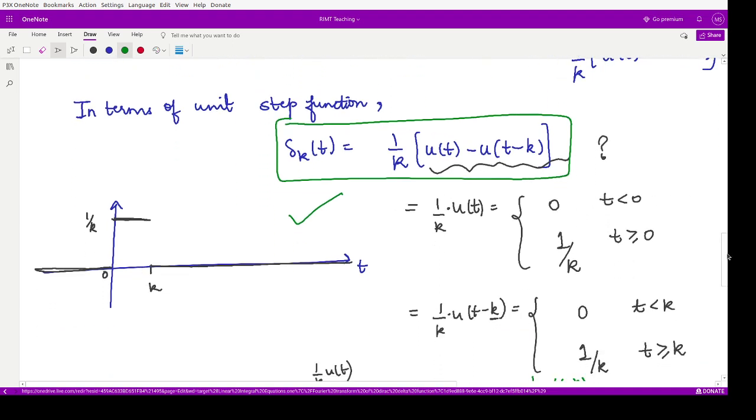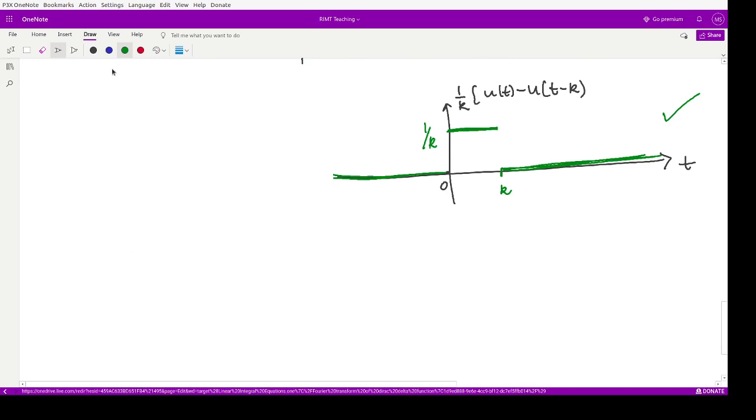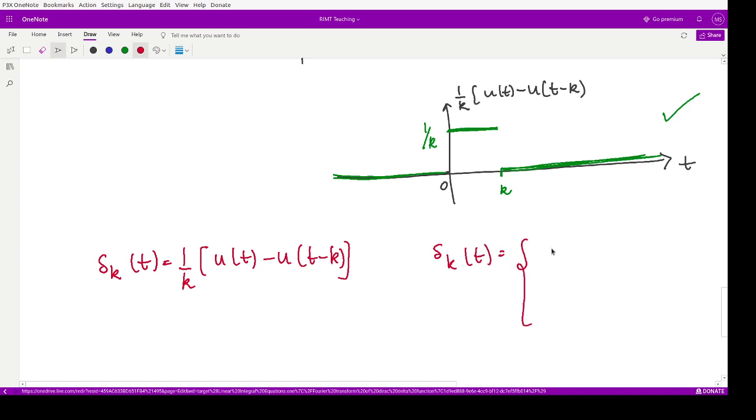Now how is this equivalent to the Dirac delta function? This is defined using k. So what if I take k tending to 0? I have this definition delta k t, that is 1 by k u of t minus u of t minus k. And what is this delta k t? This was defined to be like this: 0, 1 by k and 0, whenever t is less than 0, t lies between 0 and k, and t is greater than or equal to k. So these two results are there.